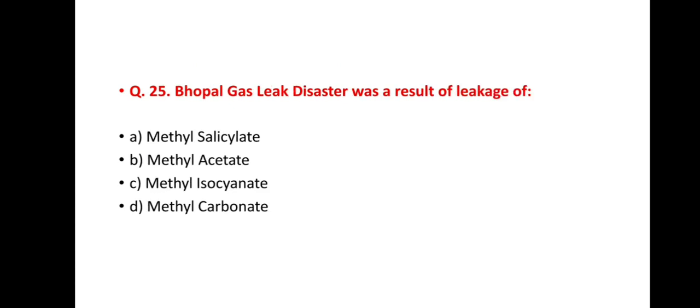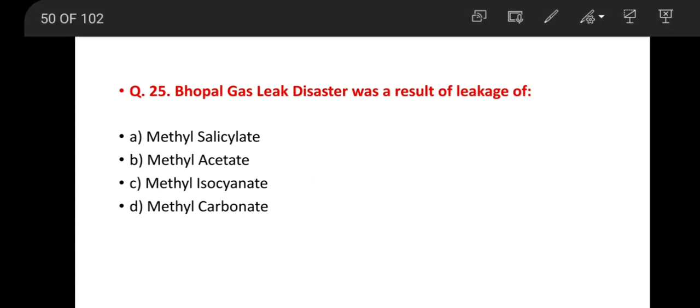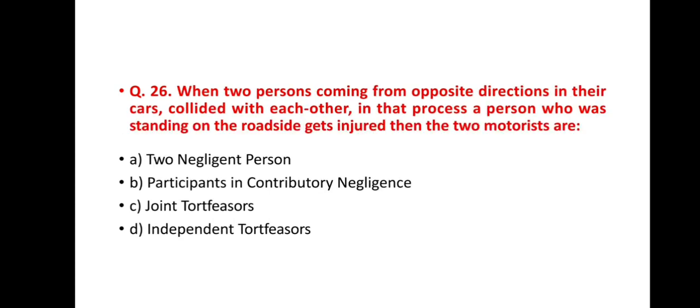Question number 25. Bhopal gas leak disaster was a result of leakage of which type of gas? And the options are option A methyl salicylate, option B methyl acetate, option C methyl isocyanate, option D methyl carbonate. And the correct answer is option C, methyl isocyanate.